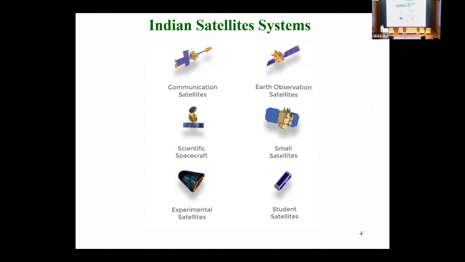So this is the satellite system. These are the classifications we made, what type of satellites we are aiming at. I have already explained communication satellites and Earth observation satellites, and small satellites basically for some specific purposes. Scientific experiments like Chandrayaan, the Moon mission, the Mars mission, and recently we launched the Aditya mission for solar exploration. And experimental satellites, just like yesterday it was talked about, how the experimental satellite re-entry experiment was done by ISRO, to bring the spacecraft from outer space to the ground.